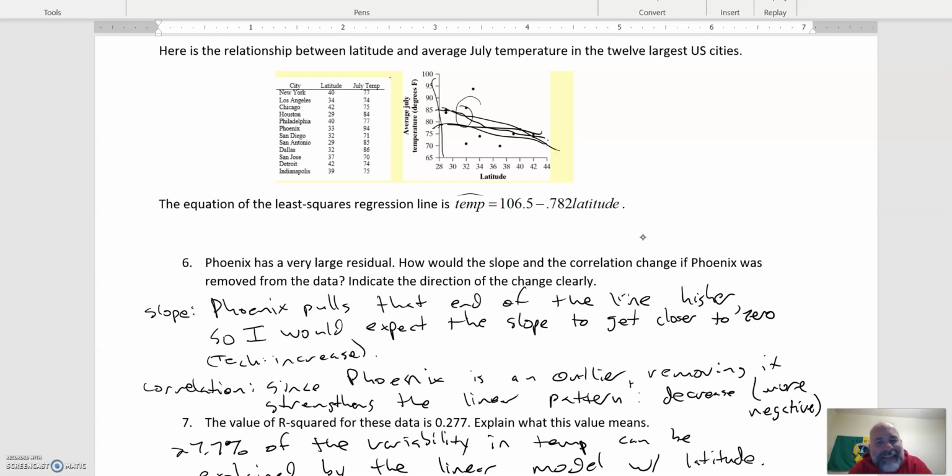And so technically that means the slope increases, because it's going from more negative to less negative. I'm just guesstimating here, but maybe it goes from something like negative 0.78 before, to maybe negative 0.6 or negative 0.5. And so technically that's an increase. I was a little flexible as long as it sounded clear to me. I could tell that you understood the math, even if your wording wasn't great on that whole negative thing.